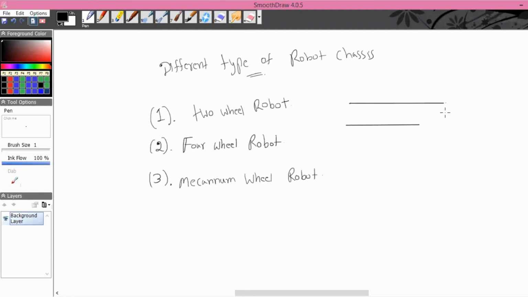Now let's say in industry there is a robot which needs to, let's say this is a normal 4-wheel robot. This is a transportation robot. I will erase the path.